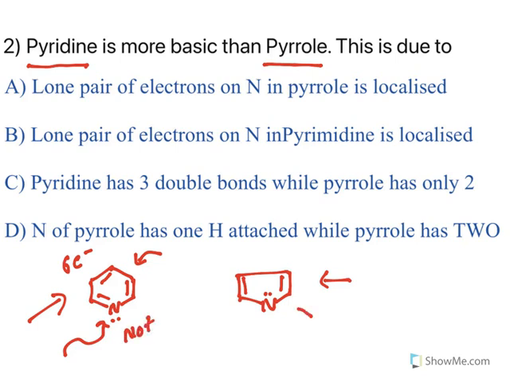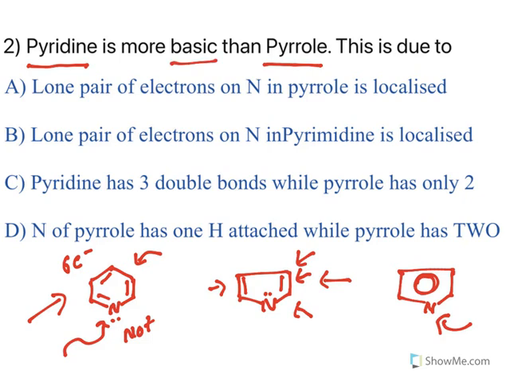Whereas in the case of pyrrole, the nitrogen lone pair of electrons is involved in delocalization. So all the 6 electrons, the 2 double bonds with 4 electrons and the nitrogen lone pair, will be involved, and that is what gives a delocalized bond. This is how the electrons will be circulating. So nitrogen does not have availability of its lone pair of electrons. What does it have to do with basicity?